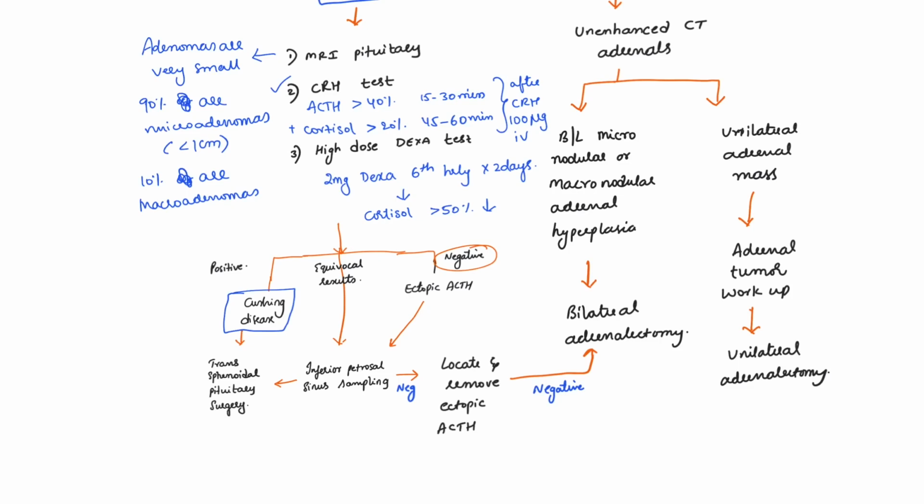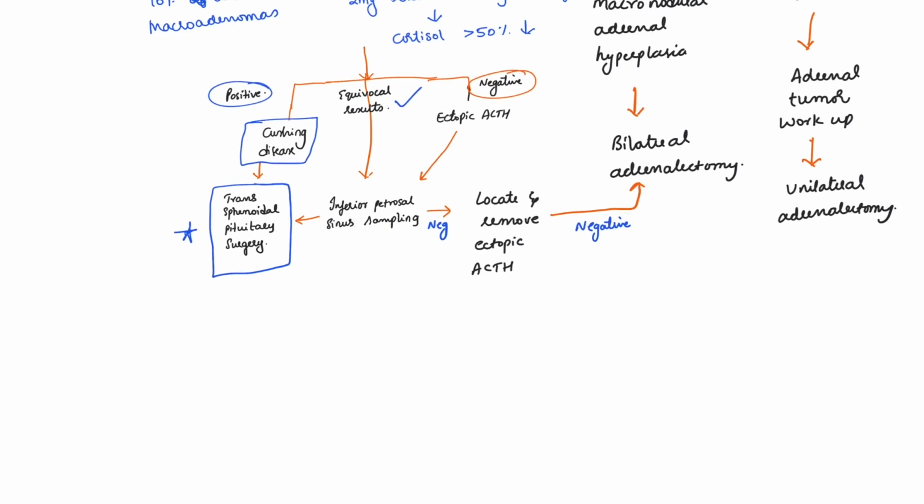If the patient is found to have Cushing's disease, the ultimate treatment option is transsphenoidal pituitary surgery. But in case of equivocal results, we need to do bilateral inferior petrosal venous sinus sampling.